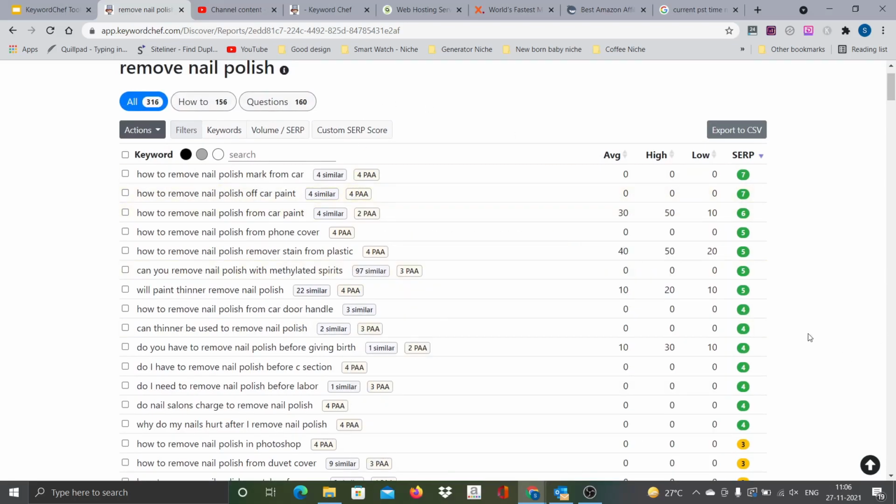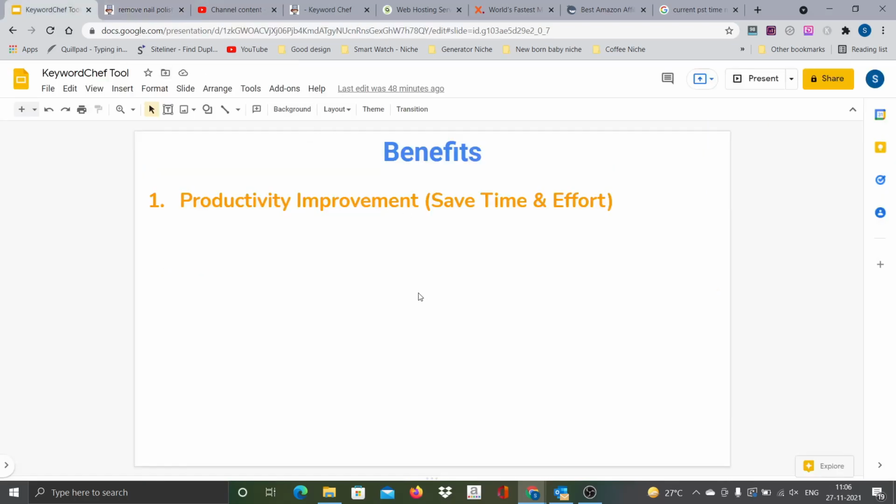Now it took hardly 2 to 3 minutes for us to identify these keywords. So that is very effective. It is going to save a huge amount of time and effort. That's the topmost benefit. And the next one is keyword ideas.